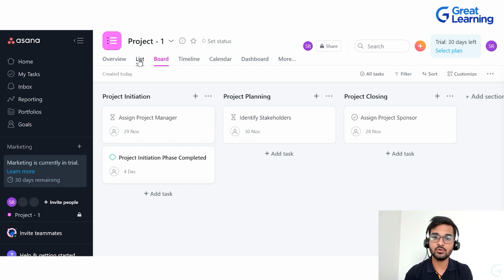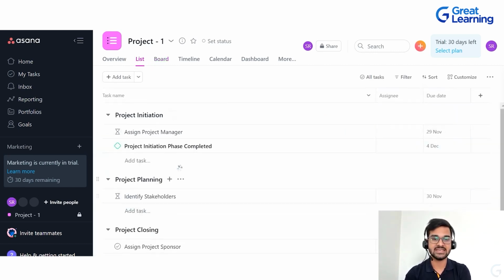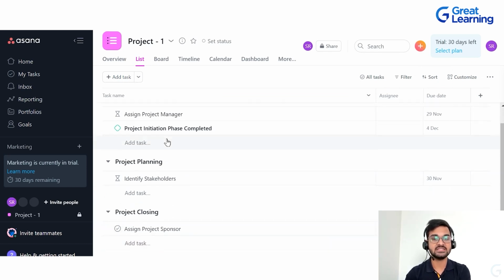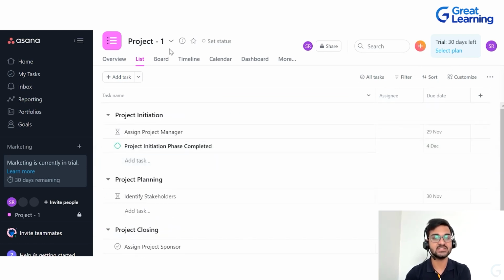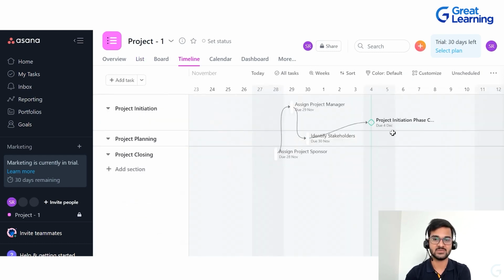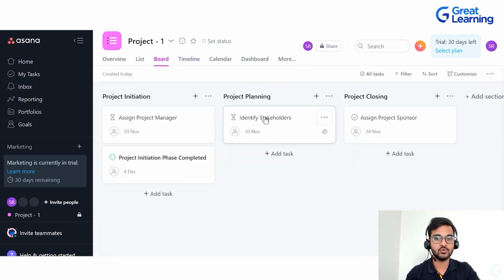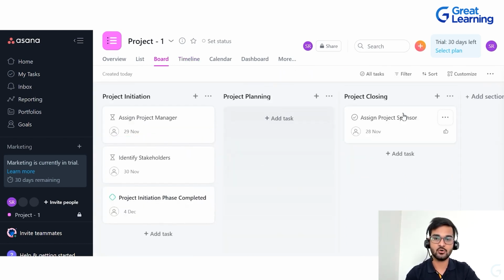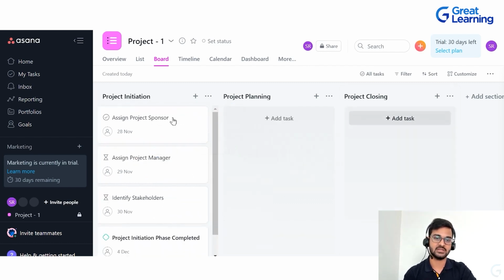And the same changes will also be reflected in the list view. So if you again go to the list view, you will be able to see all these changes in this particular section, so all of these things are reflected in the list view or in the timeline view as well. Similarly, all of these things are going to change in all other views. Now again, if I don't want to do that, I can just go back and put these tasks over there. So that's how the board view works.